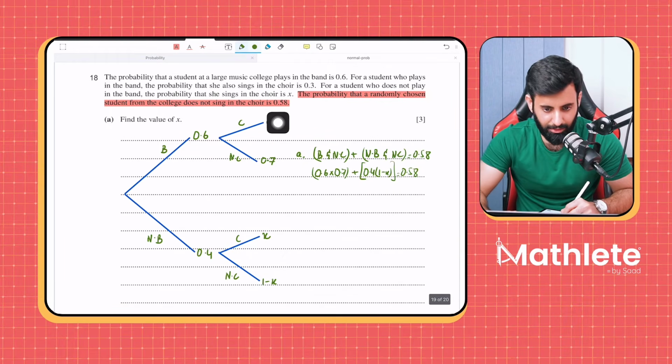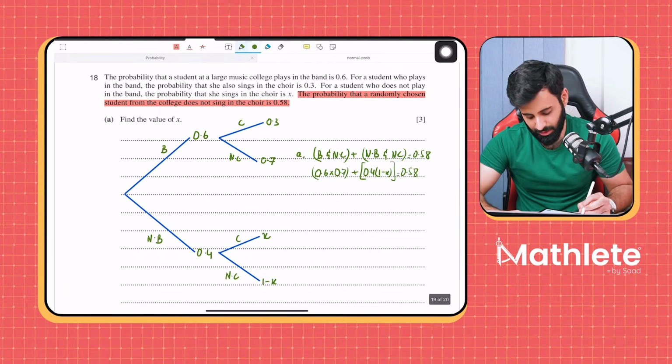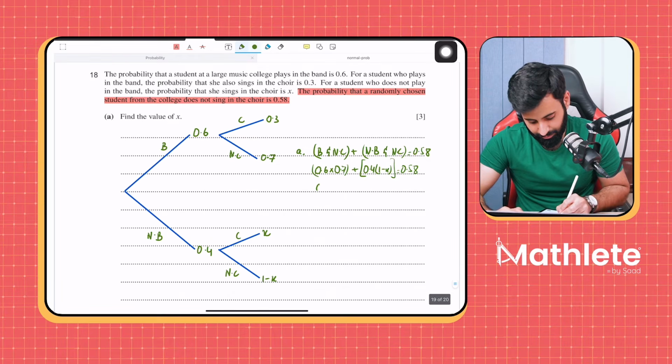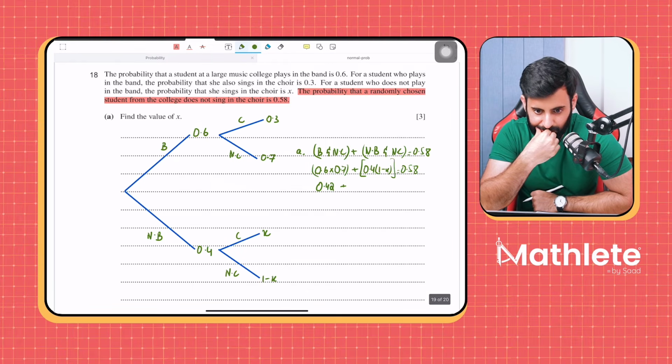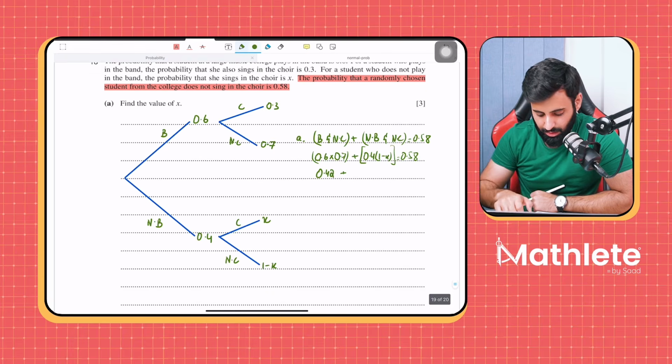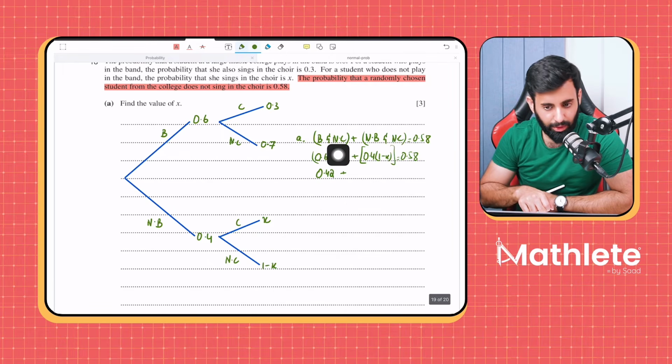Where did the 0.58 come from? It came from the question. You thought I worked it out. It comes from the question, but not only the second bracket will be equal to 0.58. The entire sum will be equal to 0.58. Why? Because this is representing band and no choir, and this is representing no band and no choir. What's common in both? No choir.